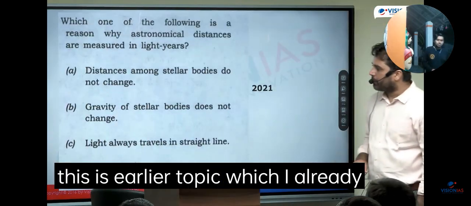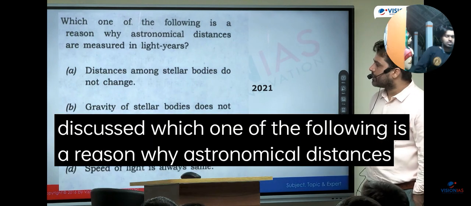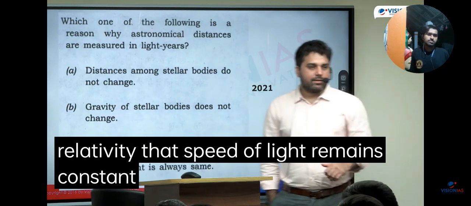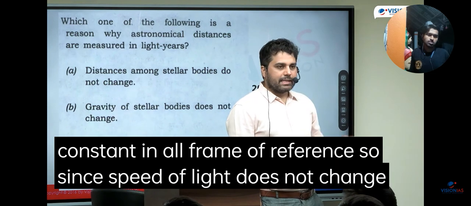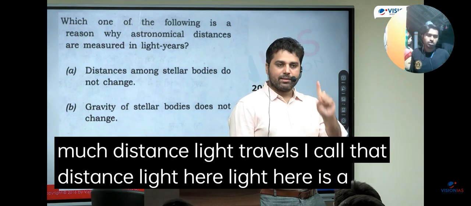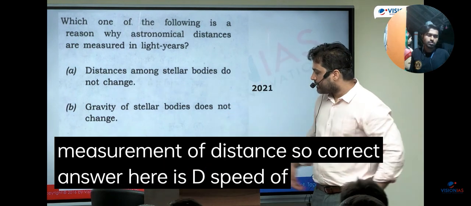This is an earlier topic which I already have discussed. Which one of the following is the reason why astronomical distances are measured in light years? That is a direct consequence of special theory of relativity, that speed of light remains constant in all frames of reference. So since speed of light does not change, if I use this distance, how much distance light travels in 1 year, I call that distance light year. Light year is a measurement of distance. So correct answer here is D. Speed of light is always same.